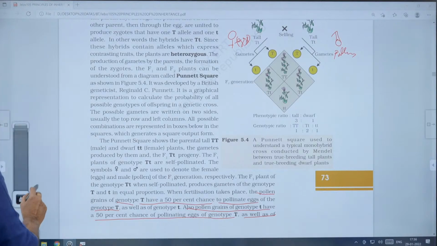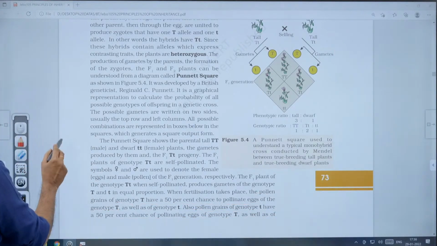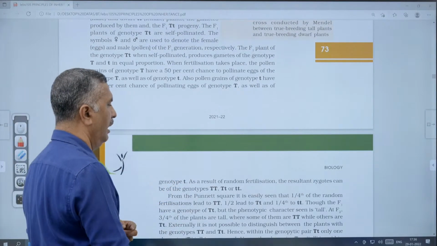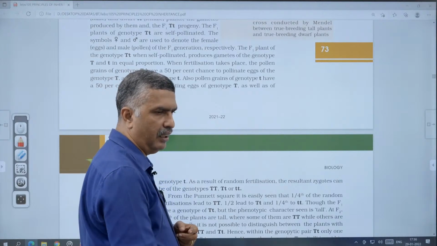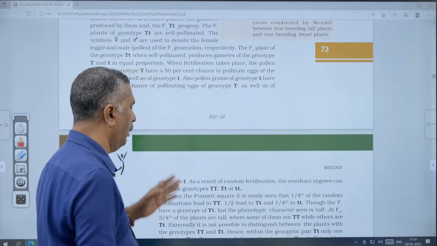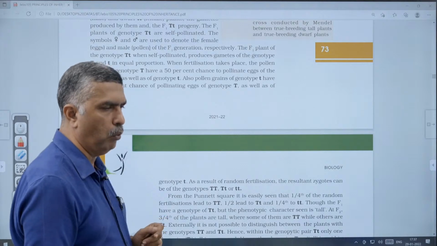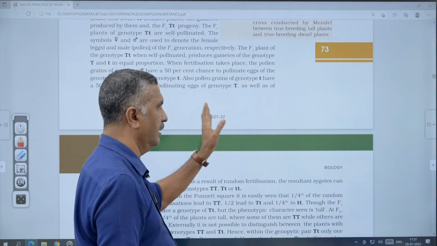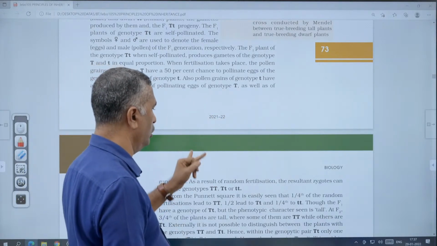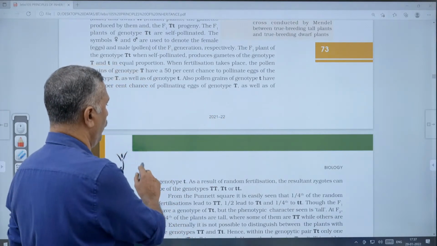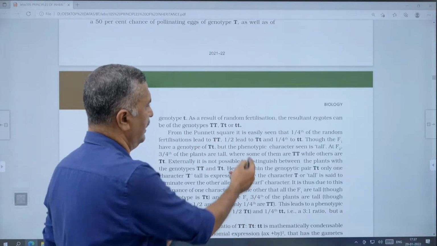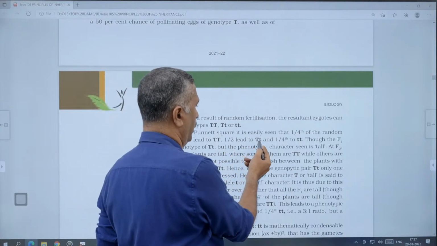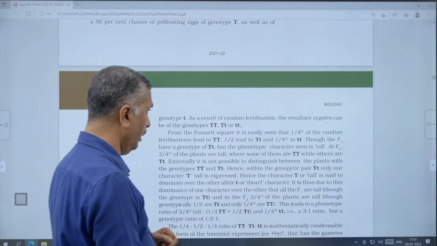There is a 50-50 chance for the fusion of this male gamete to the female gamete. As a result of random fertilization, the resultant zygotes can be of the genotype capital T, small t or small t. From the Punnett square, we analyze that 1/4 of the random fertilization leads to capital T, 1/2 leads to capital T, small t, and 1/4 to small t.